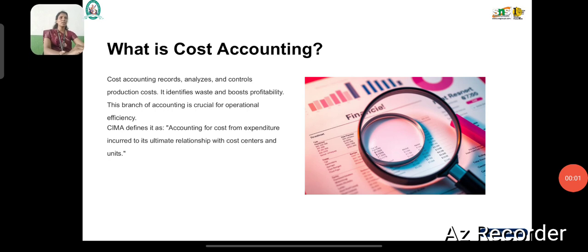See, the definition according to the Chartered Institute of Management Accountants: Cost accounting is the process of accounting for cost from the point at which expenditure is committed to the establishment of its utilization relationship with cost centers and cost units.